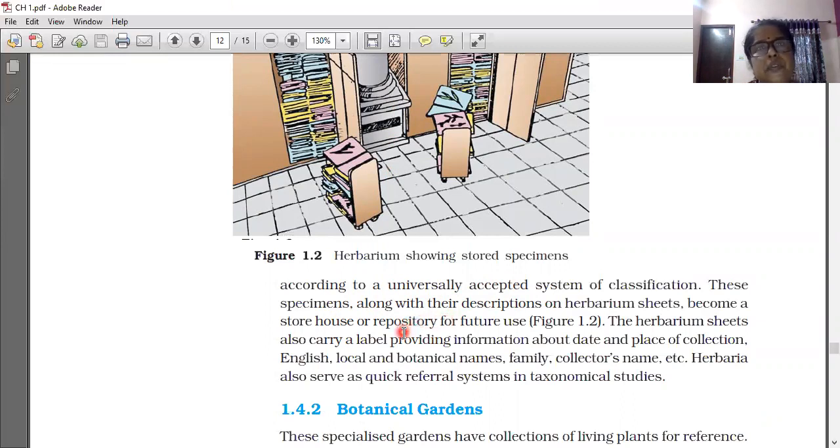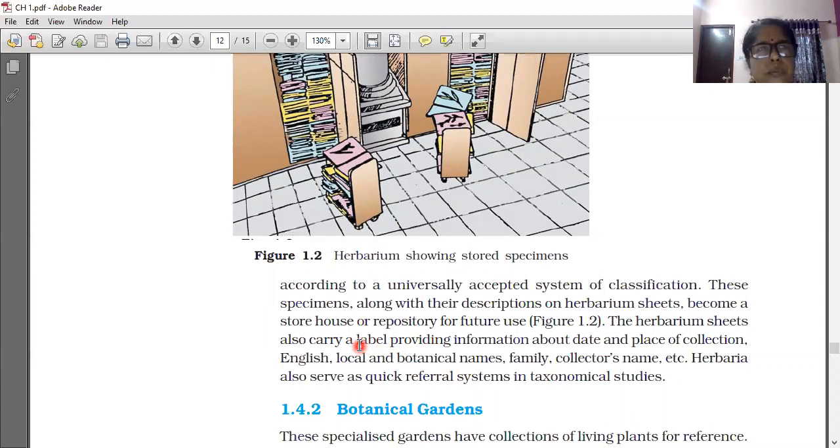All the information, from where it is collected, date of collection, what is the category, genus, order, all will be written on the herbarium sheet. The sheet on which this specimen is fixed is called a herbarium sheet.